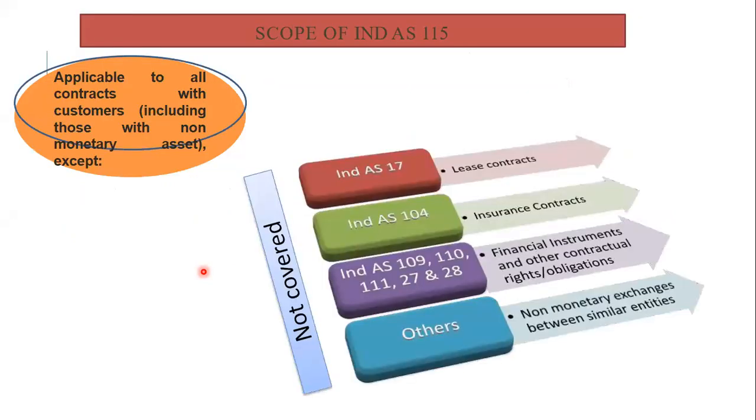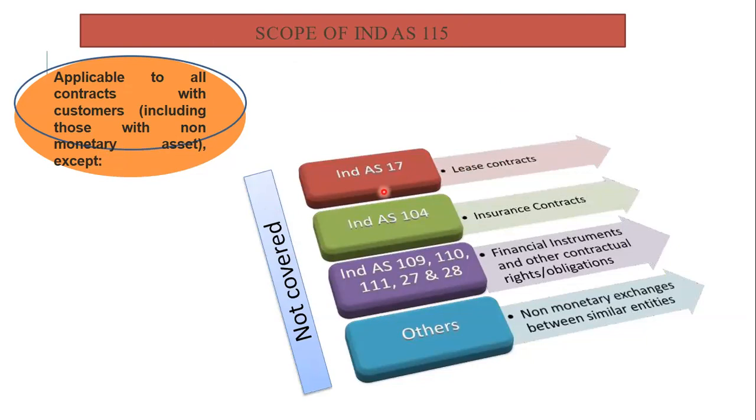So, what is the scope of Indian Accounting Standard 115? It is applicable to all contracts with customers, including those with non-monetary assets. Whatever contract we make for some services or goods is included under this accounting standard, 115.